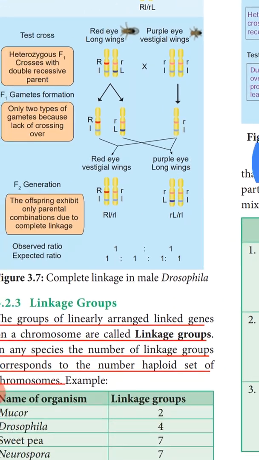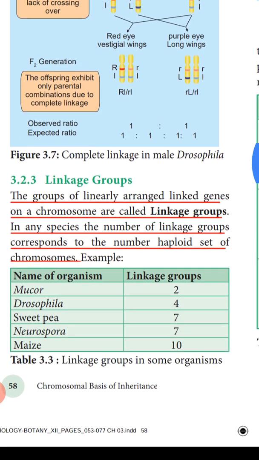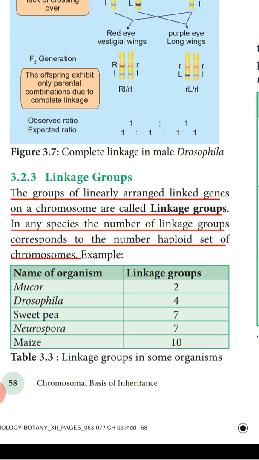Okay children, next we are going to study about linkage groups. The groups of linearly arranged linked genes on a chromosome are called linkage groups. In any species, the number of linkage groups corresponds to the number of the haploid set of chromosomes. So as we know, in the haploid set of chromosomes, the total number of genes present for each character will represent the linkage group.